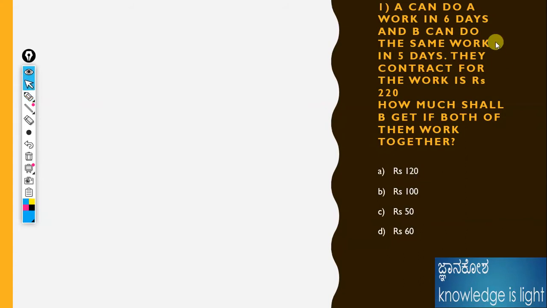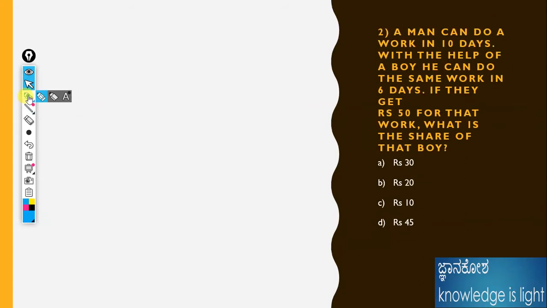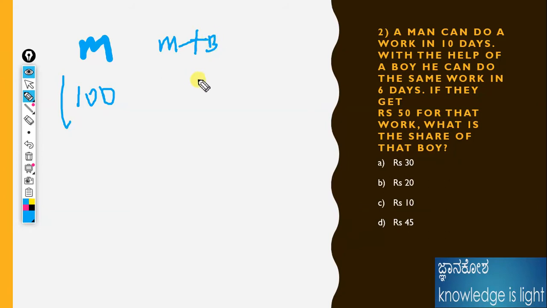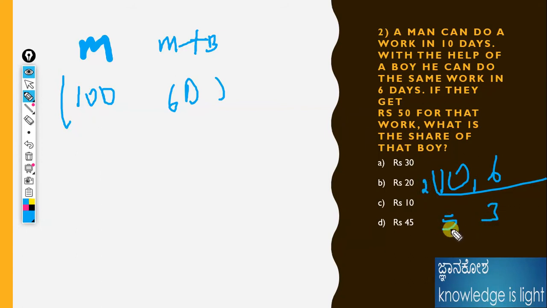A man can do a work in 10 days. With the help of a boy, that is M plus B, the overall work takes 6 days. Therefore, what is the LCM for both? That is the total work I am calculating now. The LCM of 10 and 6 is 30. Therefore, the total work is 30 units.